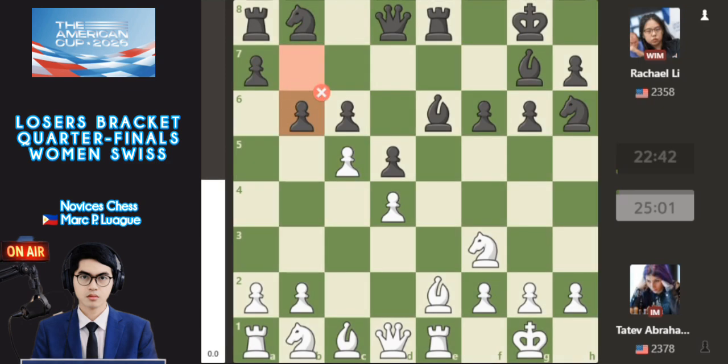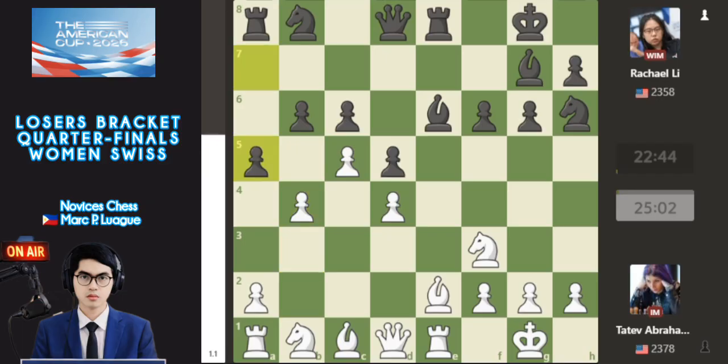Okay, so back to b6, a worse move by the WIM. And also pawn to b4, without defense of this pawn, and also a5. The computer engine does not accept this because it is a bad move by the WIM. The best move is knight going back to f7 again. This is the second time by WIM Li, knight f7 here. So it means a5.